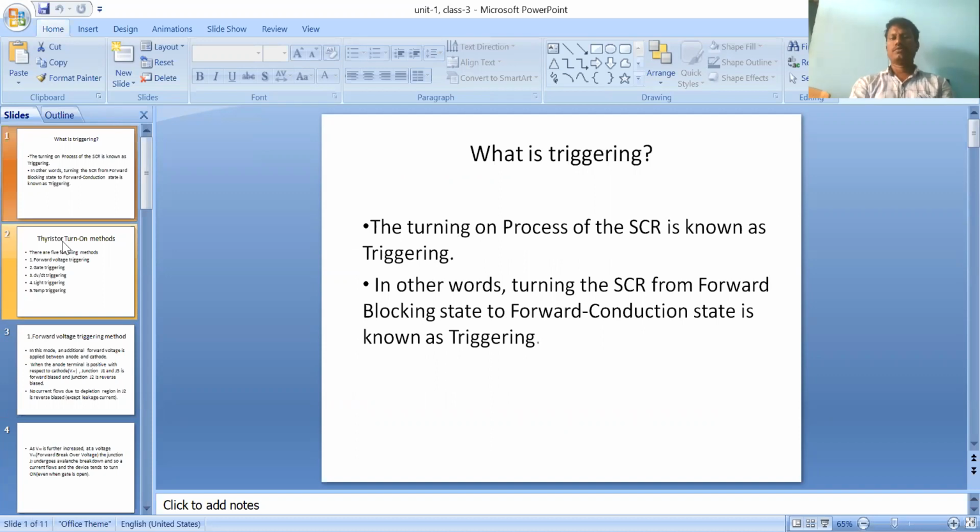The turning-on process of an SCR is known as triggering. Another definition is that turning the SCR from the forward blocking state to the forward conduction state is also called triggering. There are a number of methods to turn on the SCR, so we will discuss them one by one. So what are the methods?